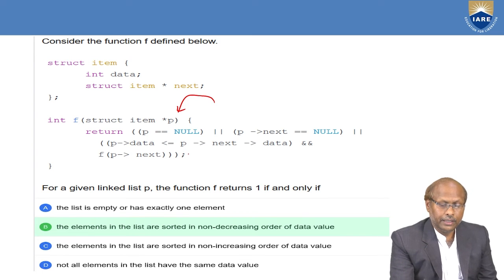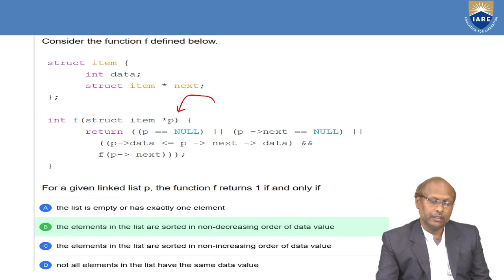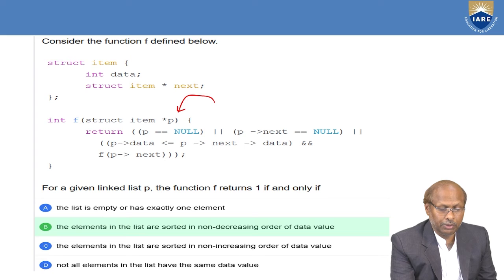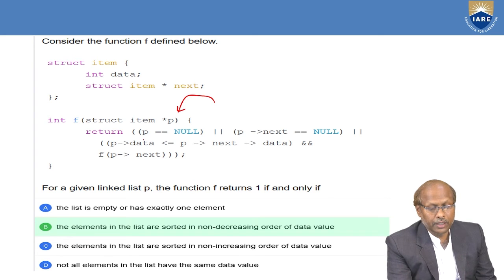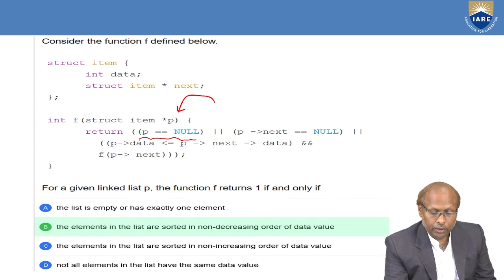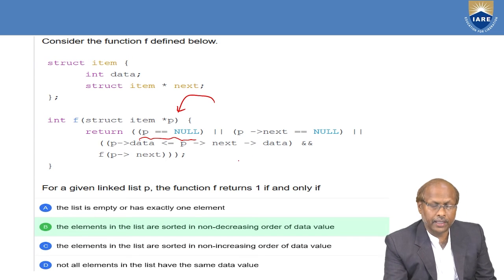Now here the question is, what is the output of the following function? What exactly does this function do? That means what is the goal of this particular function? I am passing the parameter p. P is the pointer, meaning the starting address of the linked list. Here the question is: if p is null, sometimes if nothing is there, p is null. Or if p of next is also null. Or if p of data is less than p of next of data.